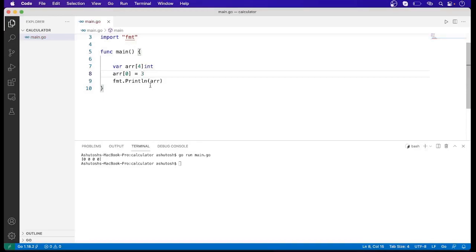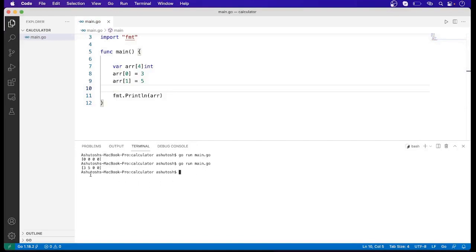Like if we want to put 3 in the place of the 0th index, we can use this type of syntax. Now when we run this code, we can see the first 2 elements have been changed. So this is one way in which we can declare an array.